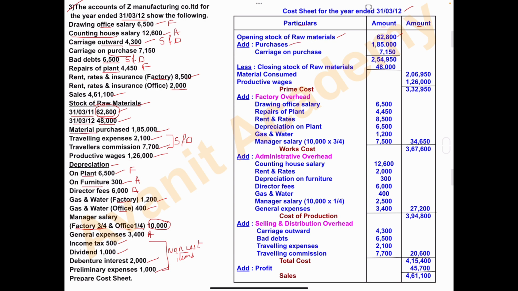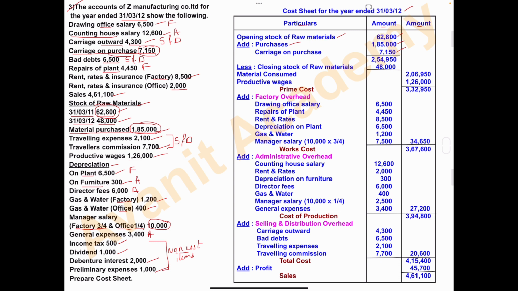See here, material purchased is rupees 1,85,000. So this is the raw material purchase amount, 1,85,000. Write here 1,85,000. Next is carriage on purchase. See the fourth item in the problem. Carriage on purchase, or sometimes they will mention carriage inward, that one we have to take after purchases. Carriage on purchases amount 7,150. Write 7,150 in inner column.